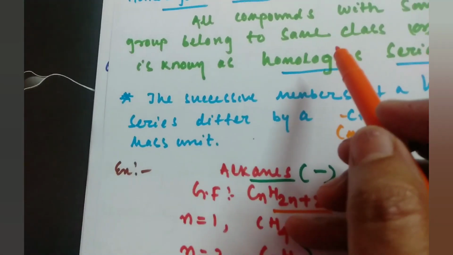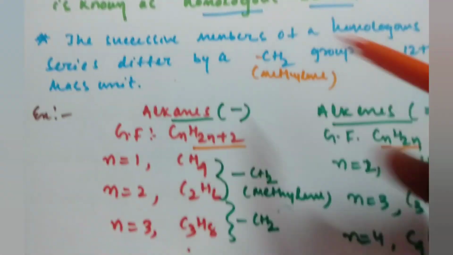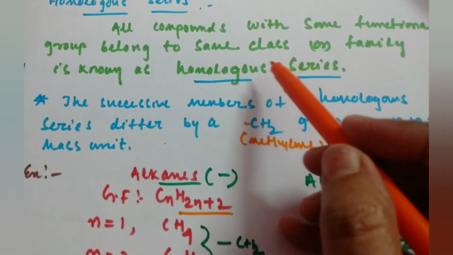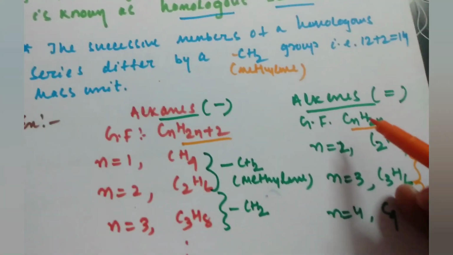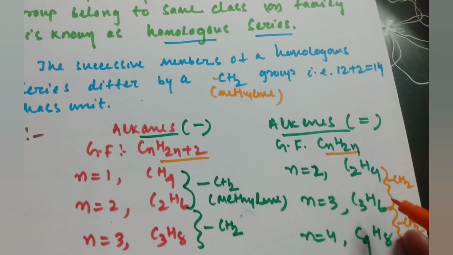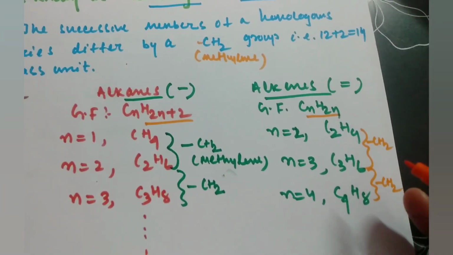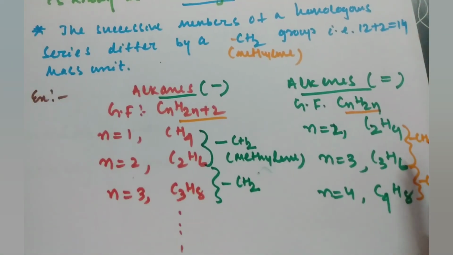So what is the definition? All compounds with the same functional group, for example a double bond present in every case, belonging to the same class or family are known as a homologous series, and each successive member of a homologous series differs by a methylene group, that is CH2, which means they differ by 14 mass units.